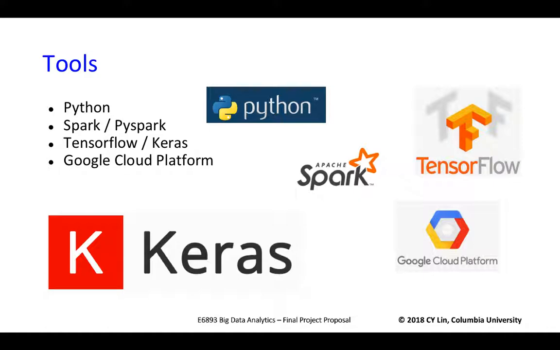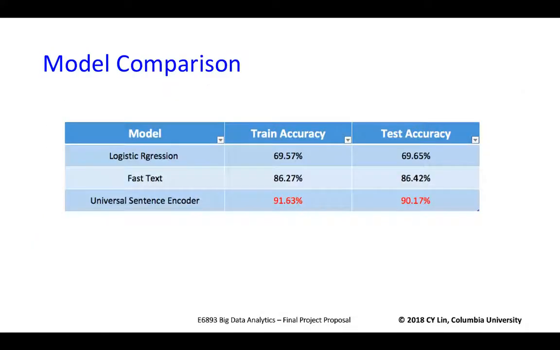And then we use Keras, Python, Spark, TensorFlow, and Google Cloud Platform to do the data visualization, data cleaning, and data analysis. And here is our model comparison result. You can see that the Universal Sentence Encoder with transfer learning has the best performance in the training and testing dataset. The first two methods are using word-level embedding, while the last one is sentence-level embedding.